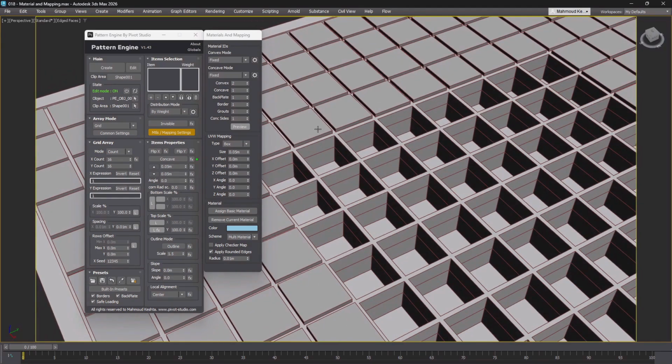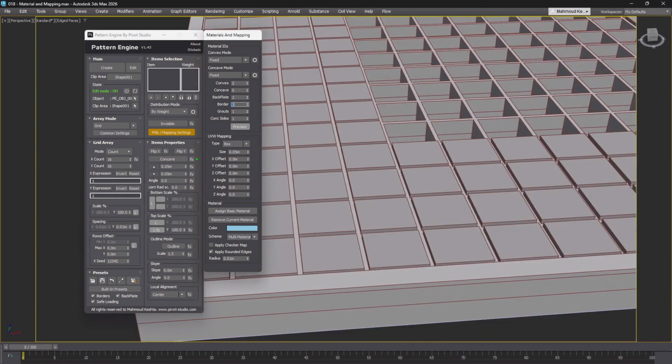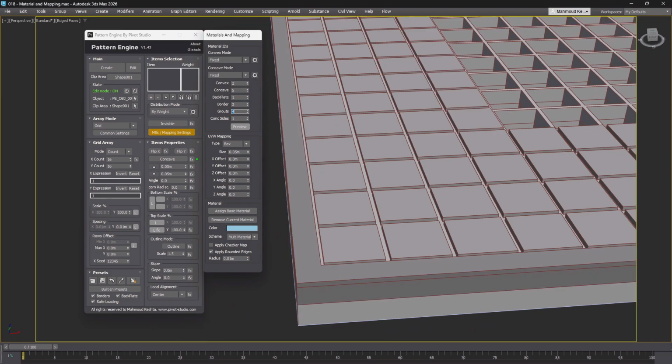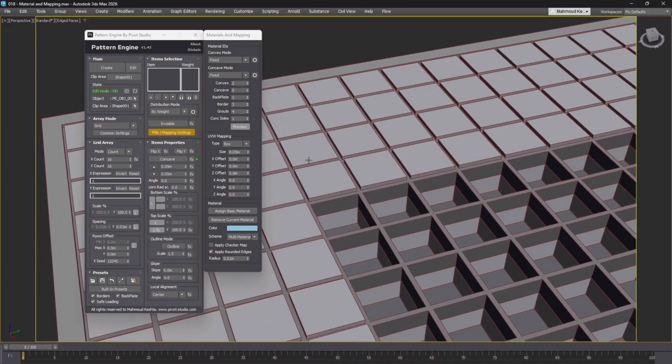Similarly, you can set the concave ID to 5, the backplate to 1, the border to 3, and the grouts to 4. Notice how each object type now has the distinct material ID we assigned. You can even set a specific ID for the sides of concave items.